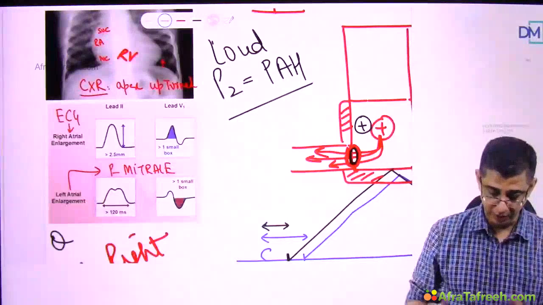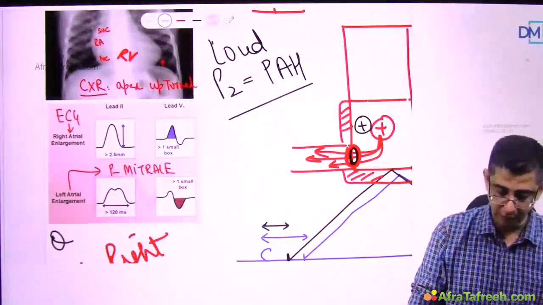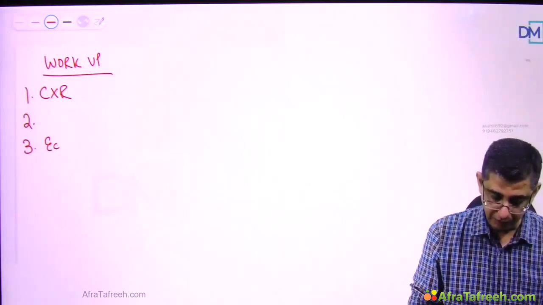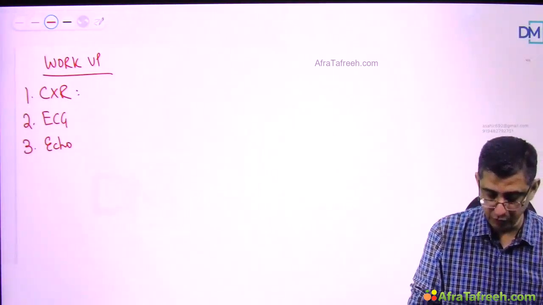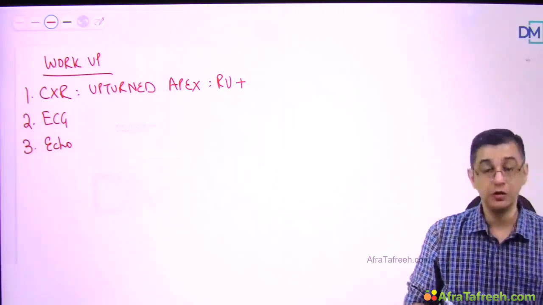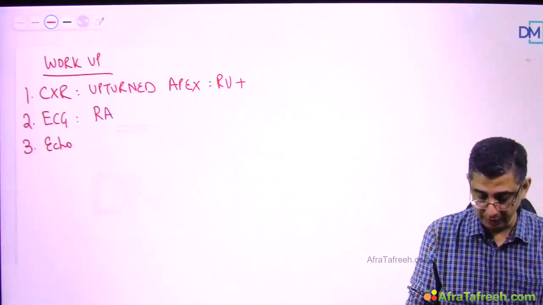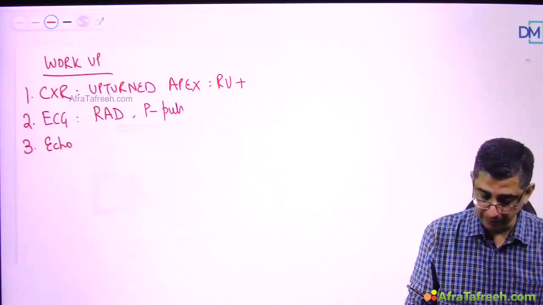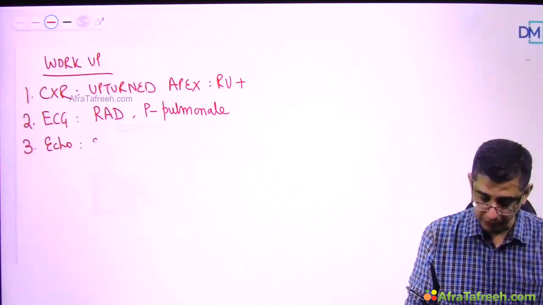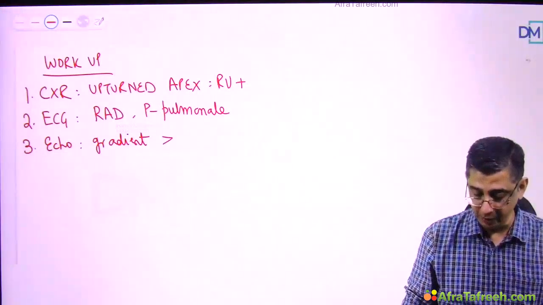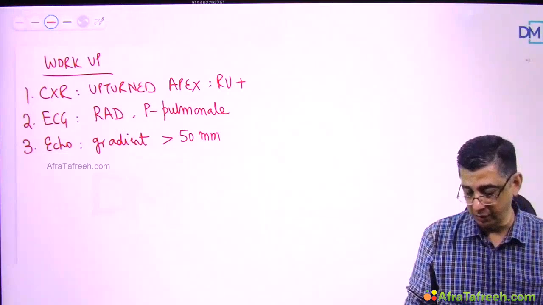For management of this condition, I'll just write down the theory so that we can remember it here. Workup of the patient: the X-ray findings and the ECG findings, and echocardiography is the investigation of choice. The X-ray shows upturned apex of the heart due to right ventricular enlargement. The ECG of this patient shows right axis deviation. Anytime the right side of the heart is big, right axis deviation and presence of a P pulmonale. The echocardiography can measure the gradient between the RV and the pulmonary artery of the patient. The gradient between the right ventricle and the pulmonary artery will be more than 50 millimeters.